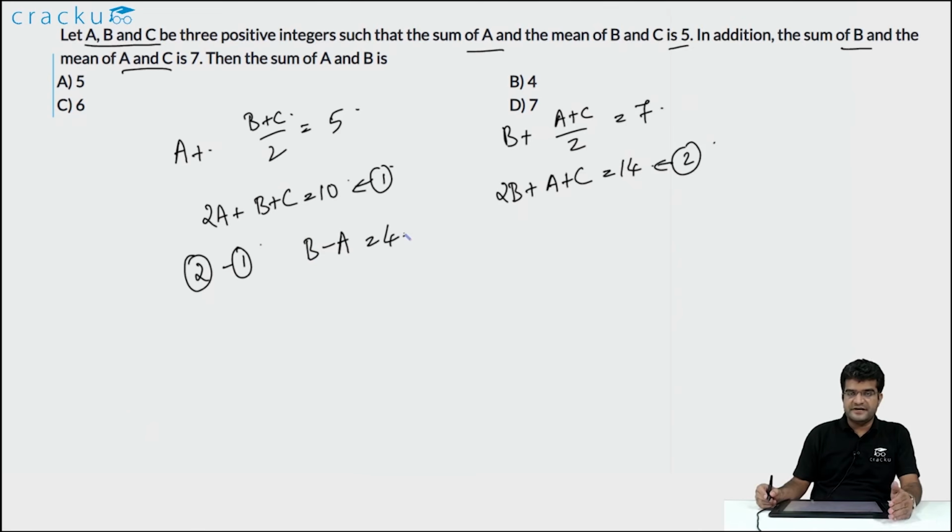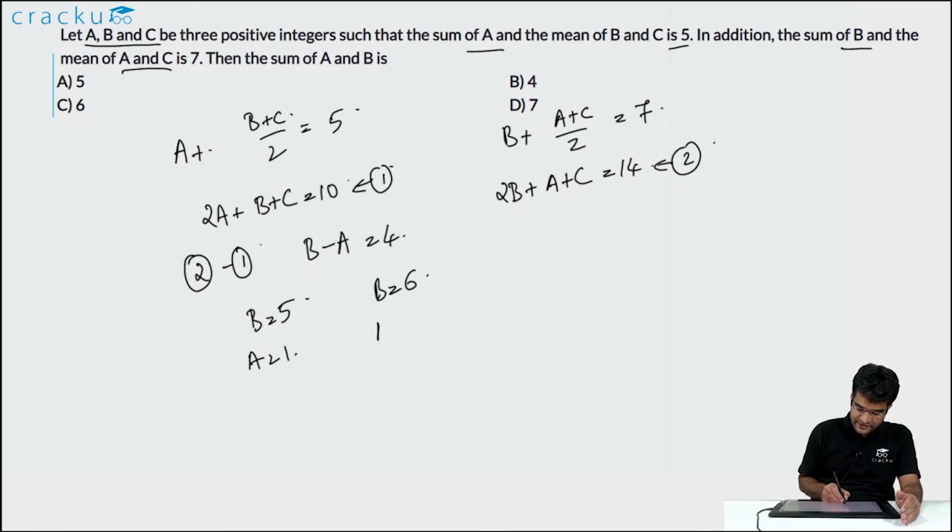We are told that a, b and c, all of them are positive integers. So the value of b can be equal to 5, in which case a will equal 1, or the value of b can be equal to 6, in which case the value of a will be equal to 2. Note that the value of b cannot be equal to 7 or more, because we have b plus (a plus c) by 2 to equal 7. The mean of a and c, because both of them are positive integers, this mean will be greater than or equal to 1. Therefore, the value of b has to be less than or equal to 6.